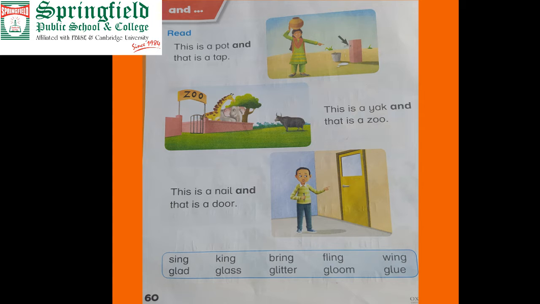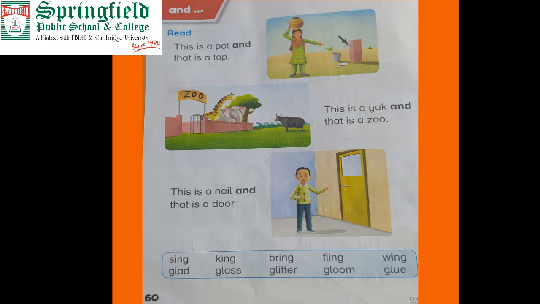Now look here. This is a yak and that is a zoo. This is a yak and that is a zoo. Now look at that picture. This is a nail and that is a door. This is a nail and that is a door.